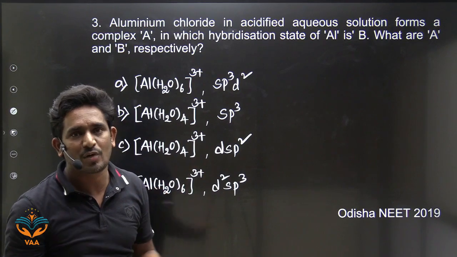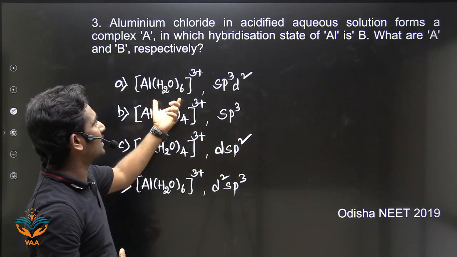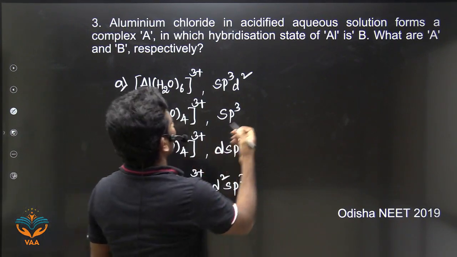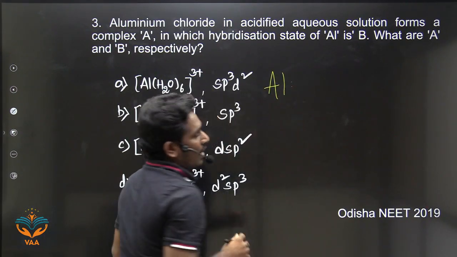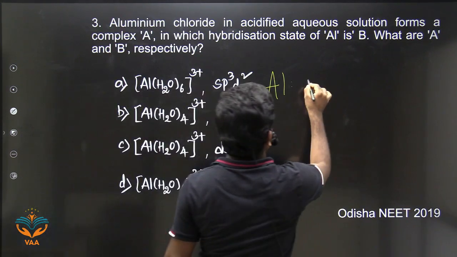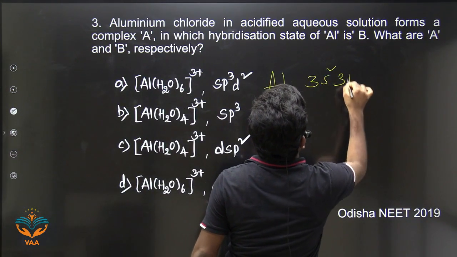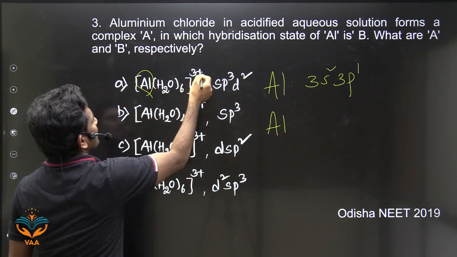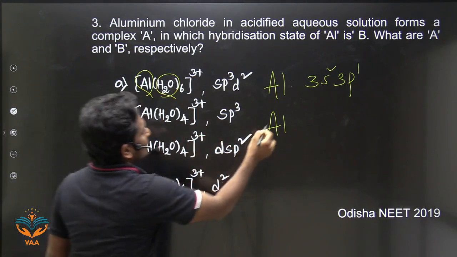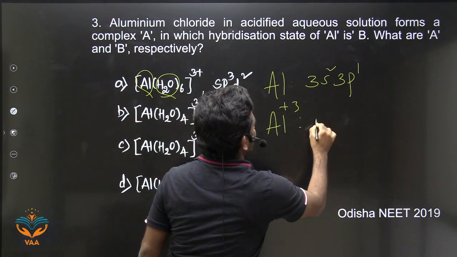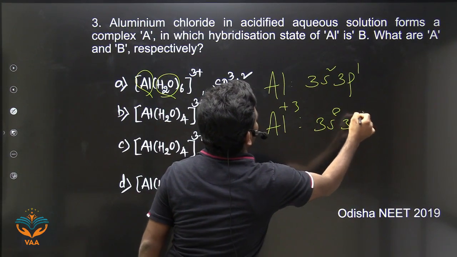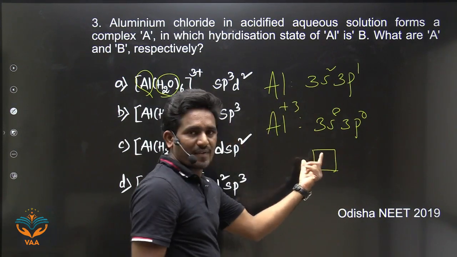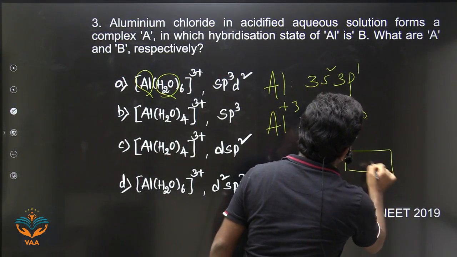But what is the hybridization of aluminum in this octahedral complex? So how to calculate this? Look here. What is the outer electronic configuration of aluminum? 3s2 and 3p1. The aluminum here is Al3+, with neutral ligands, so remove 3 electrons: 3s0 and 3p0. No electrons here, so all are vacant orbitals. The s orbitals are vacant, and the p orbitals are also vacant.